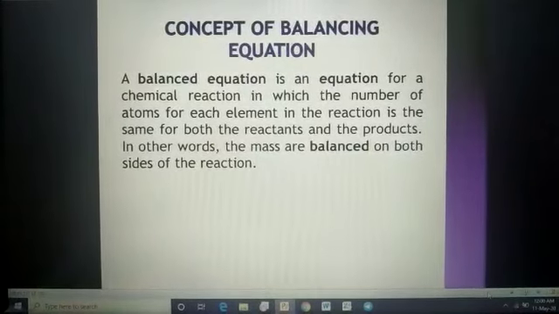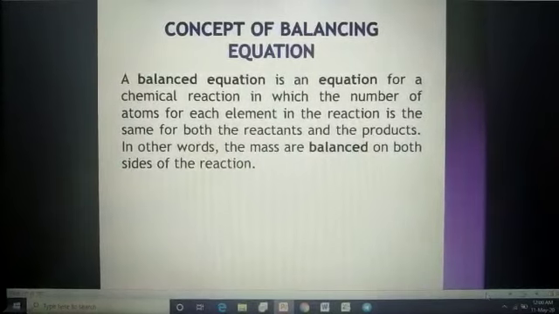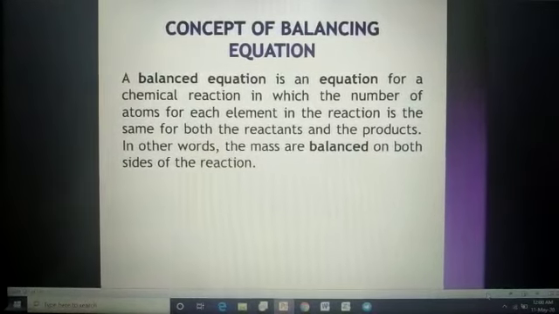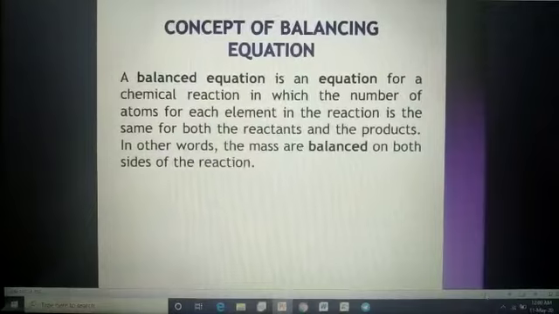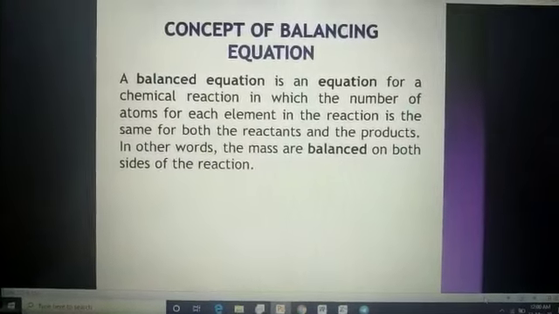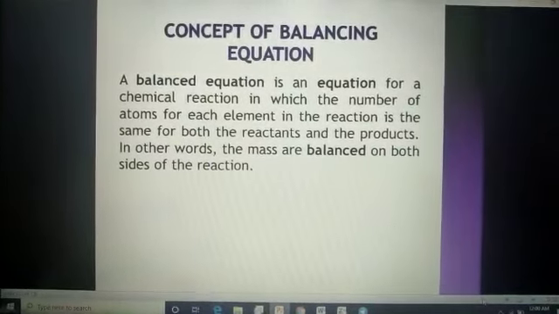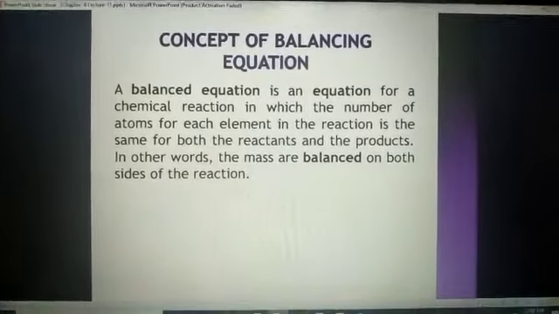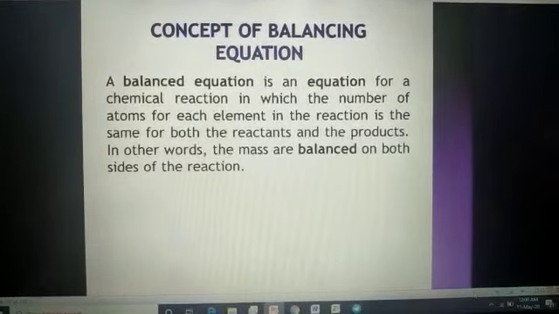If you put 2 before it, 2 times 3 is 6, and on the other side hydrogen atoms are 2 in number. Then if you put 3 over there, 3 times 2 is 6, it means 6 hydrogen atoms on both sides.